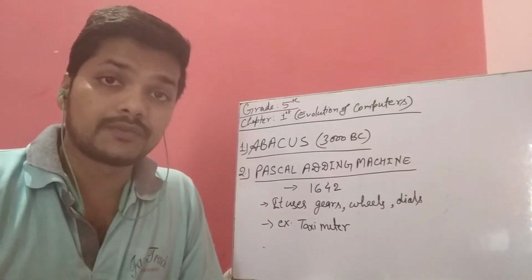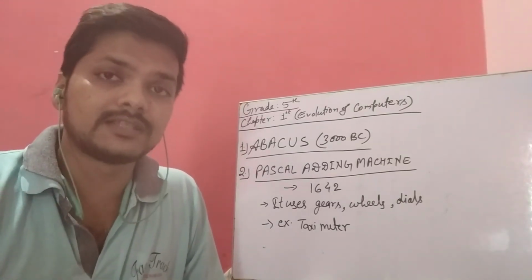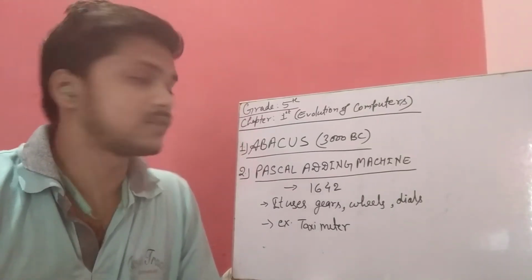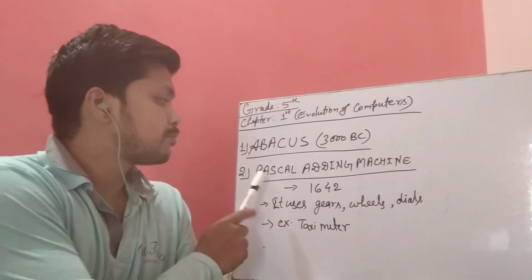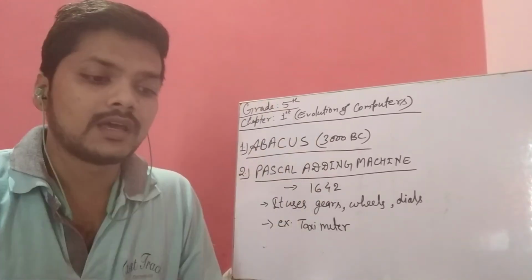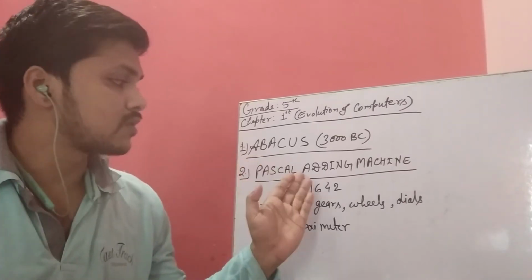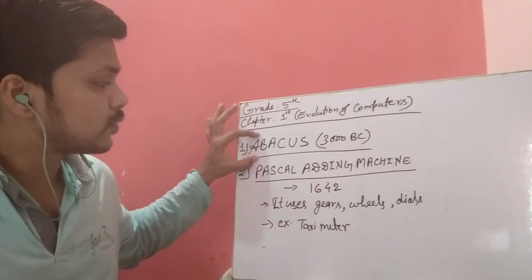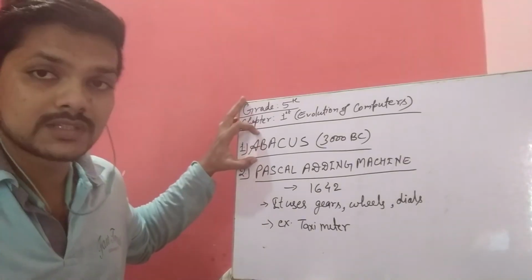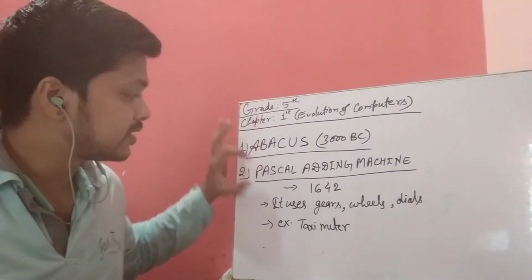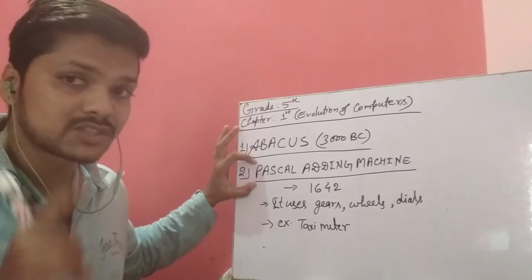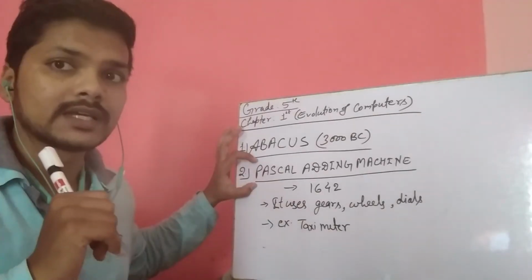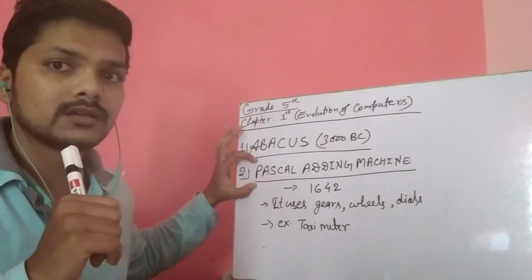Now the next device that came into existence was the Pascal adding machine. The first device, the abacus, was only a mechanical device, but Pascal's was the first machine used to calculate mathematical equations.